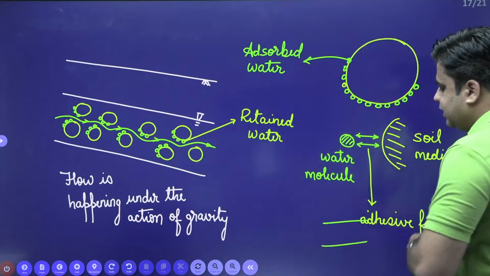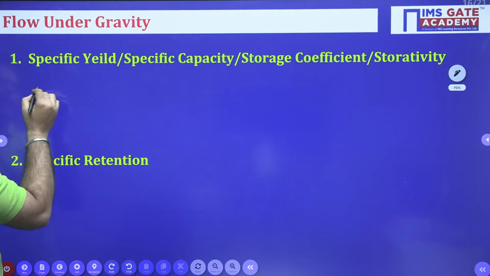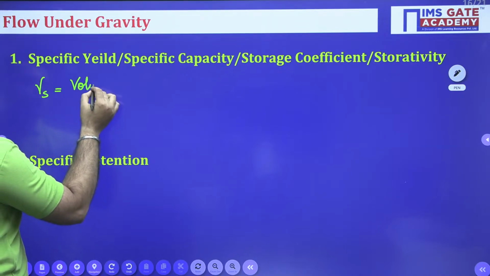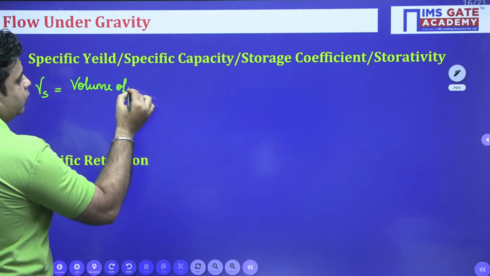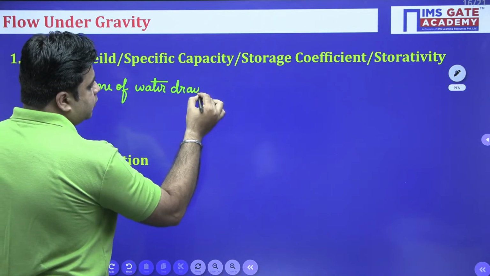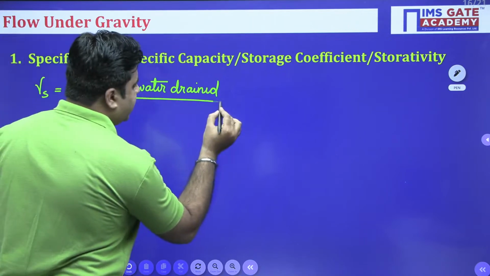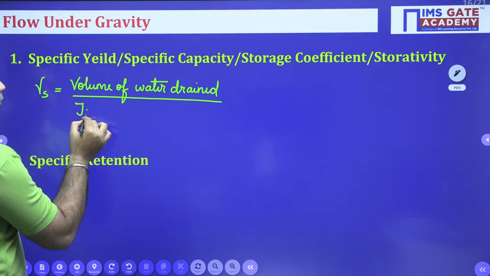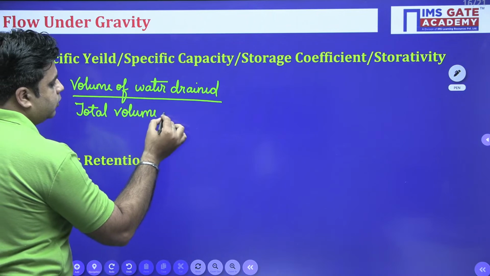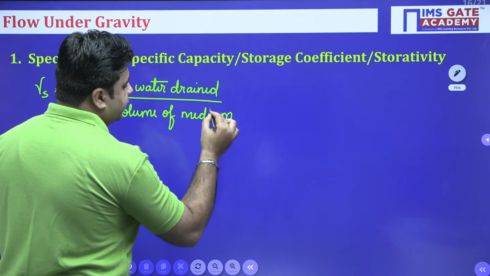Specific yield, gamma S, is defined as the volume of water drained under the action of gravity divided by the total volume of medium drained.